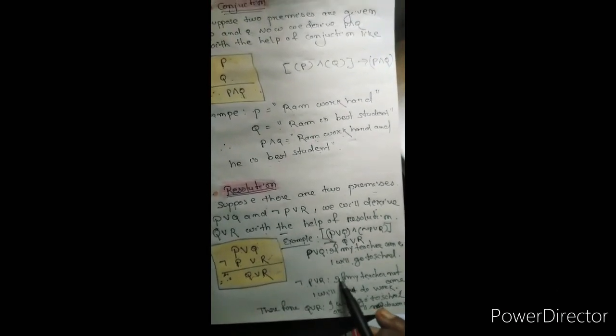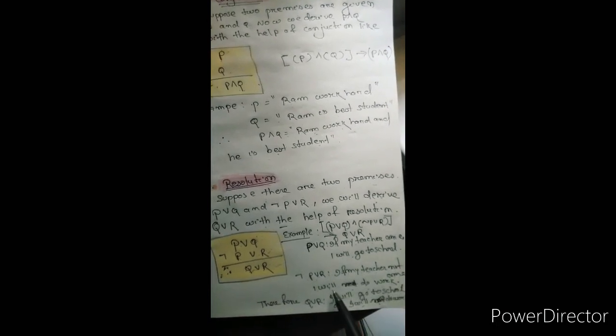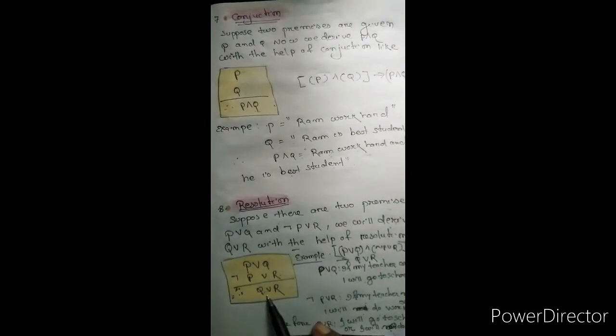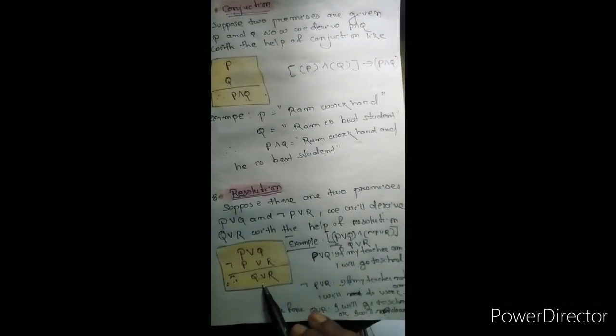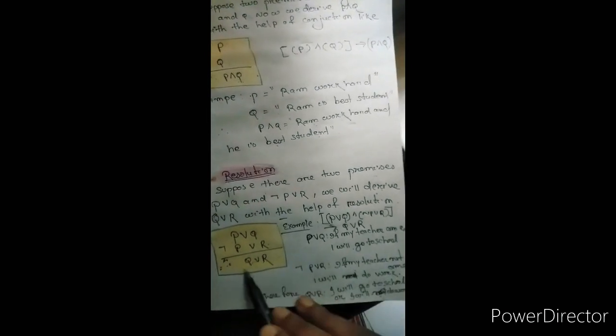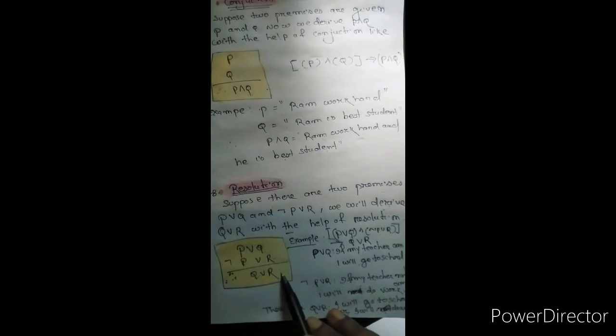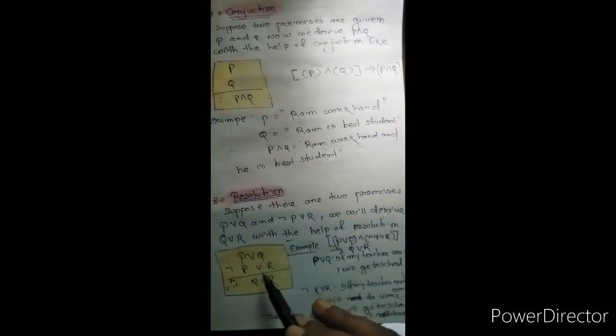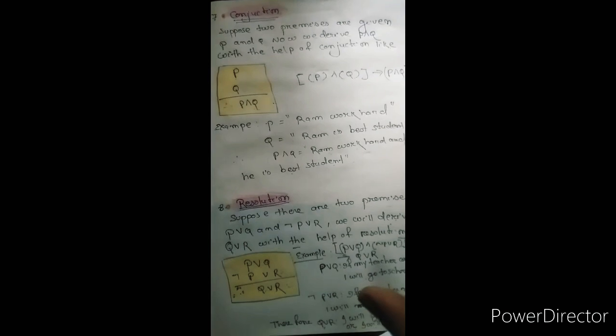Negation of P or R: if my teacher does not come, I will do work. Therefore what we get here is: I will do work or I will go to school. That is your result. I hope you are clear about that.